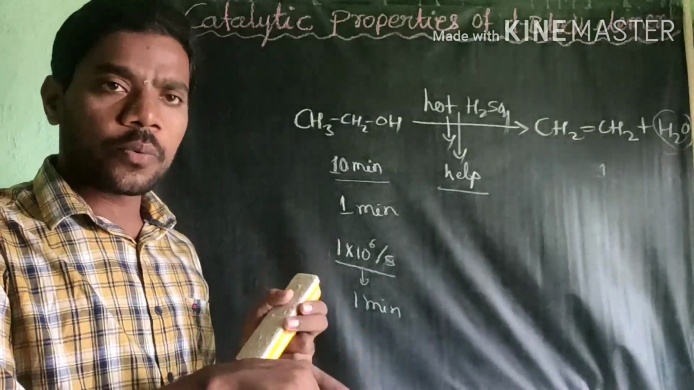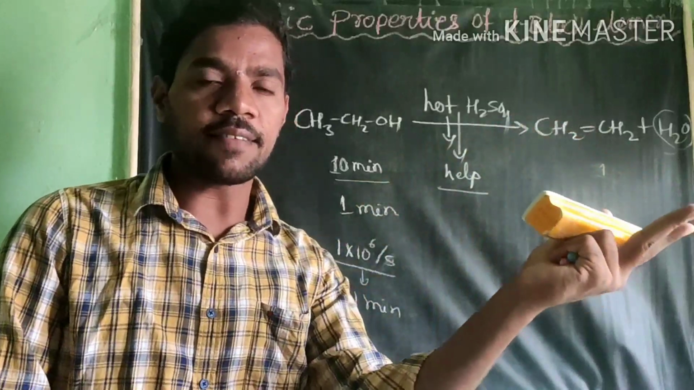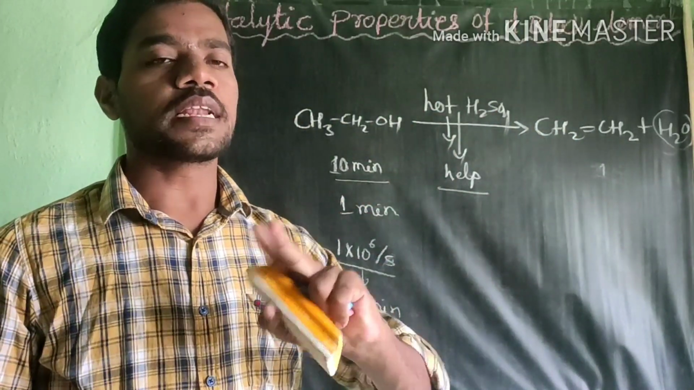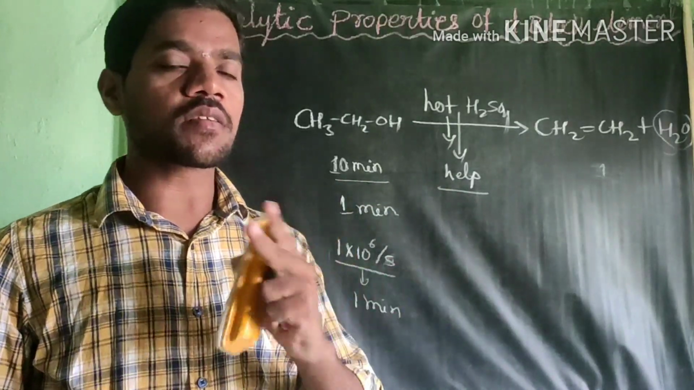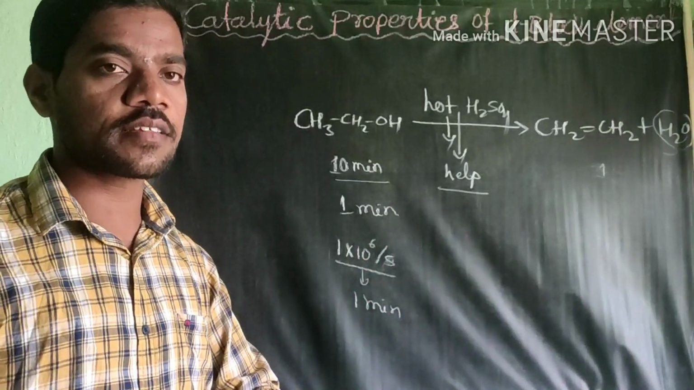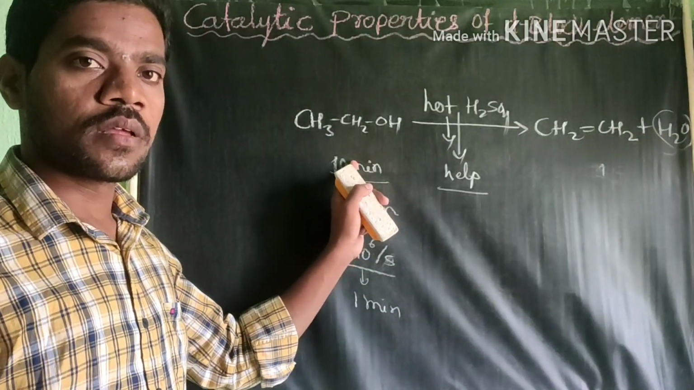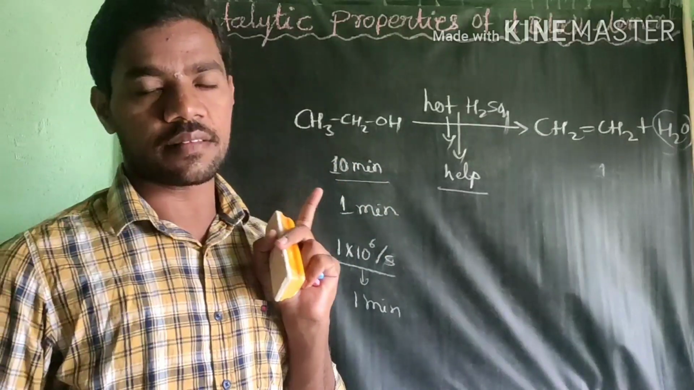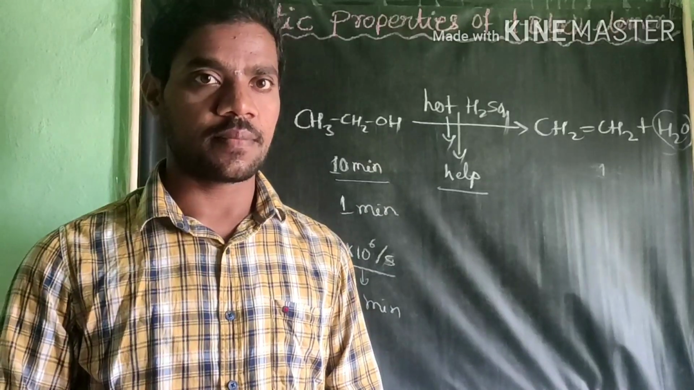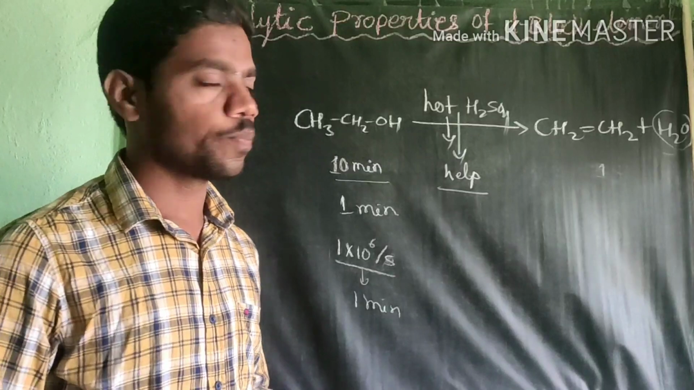Therefore, one more way we define a catalyst: a catalyst may either increase the rate of reaction or decrease the rate of reaction. Catalysts are substances which alter the rate of reaction, increasing or decreasing it, or substances which help the reaction but do not get involved in it. Dear students, I hope everyone knows the meaning of catalyst now.